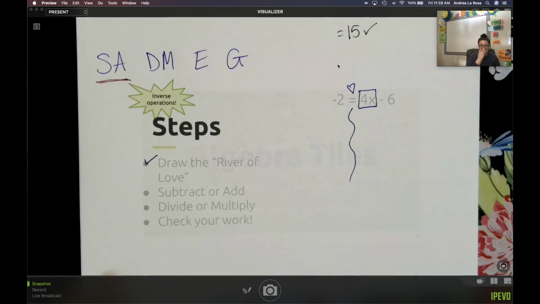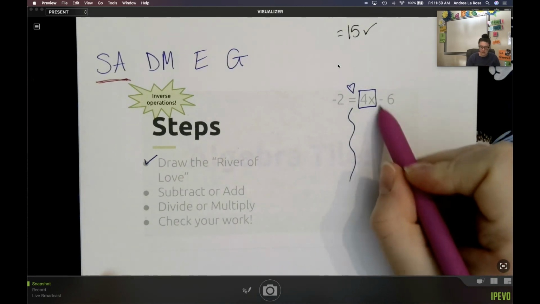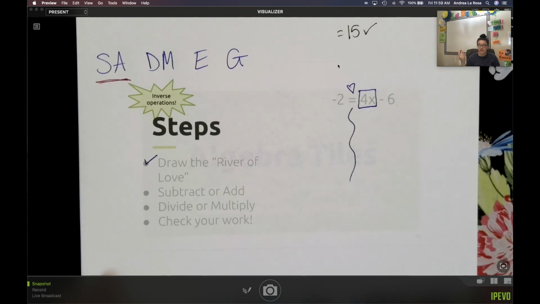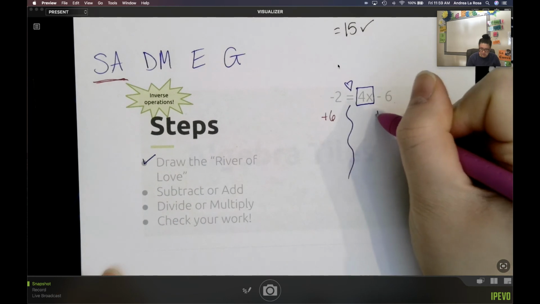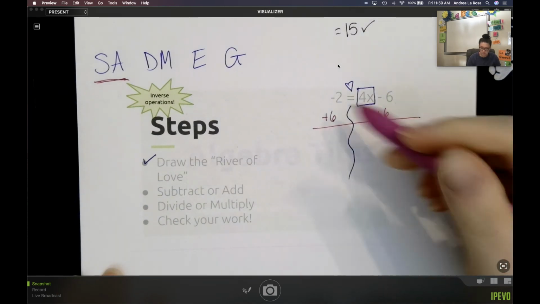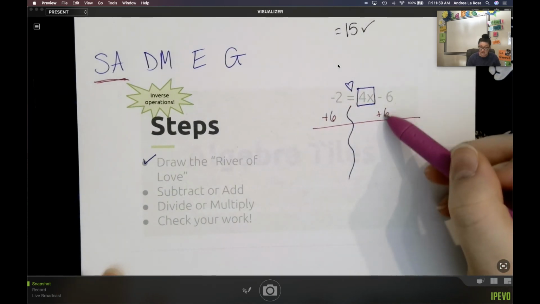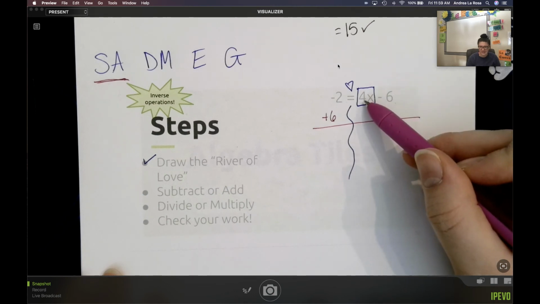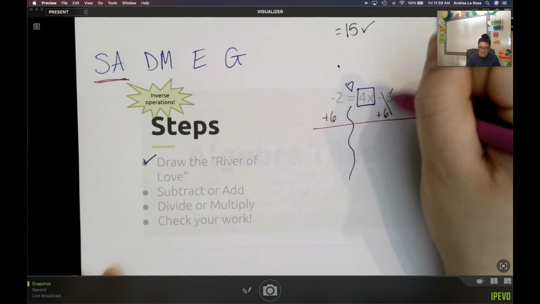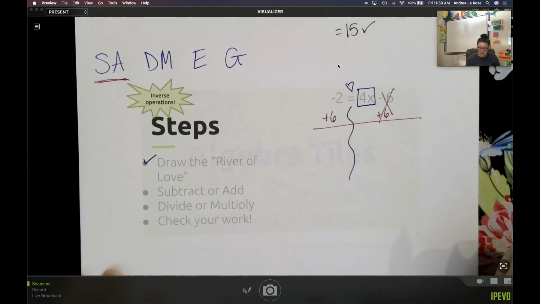Sad Meg. So if I see I'm subtracting 6, what's the opposite? What's the inverse? Adding 6 to both sides. Again, I'm adding 6 to the minus 6. I'm not adding 6 to 4. Those won't cancel each other out. I need to make sure that they're stacked on top and bottom so I know that those go together.